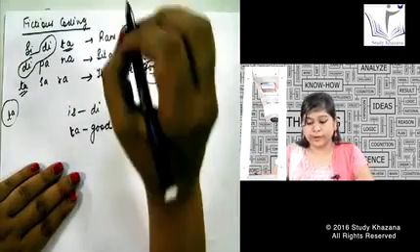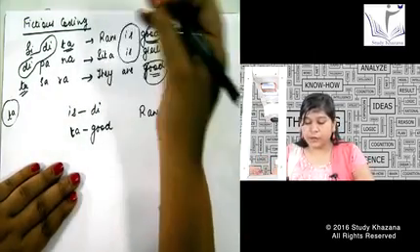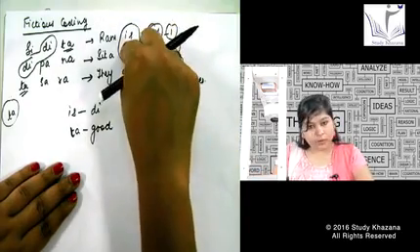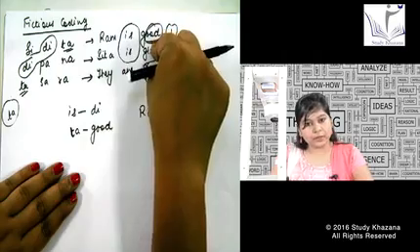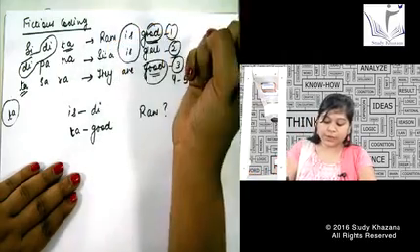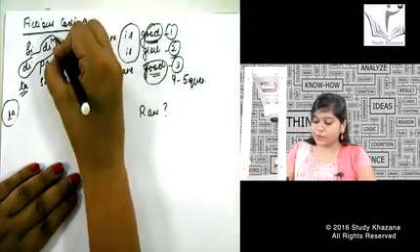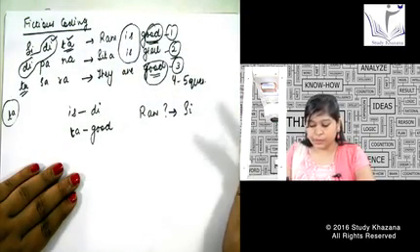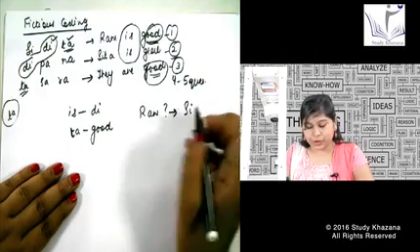I hope everyone can find out the code word for Ram also. For us it is very simple now, because if I know the answer for S, if I know the answer for good, can I get the answer for Ram also? This TA has been done, this GI has been done. So obviously Ram will be nothing but SI, the thing that has been left. Okay, predictable. This is also an easy question.